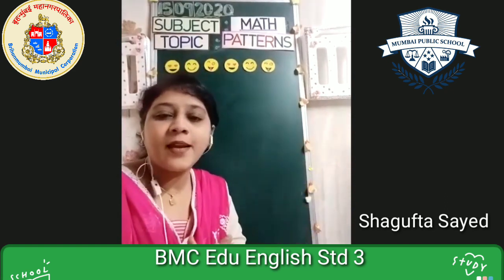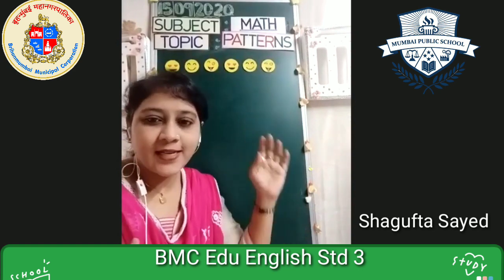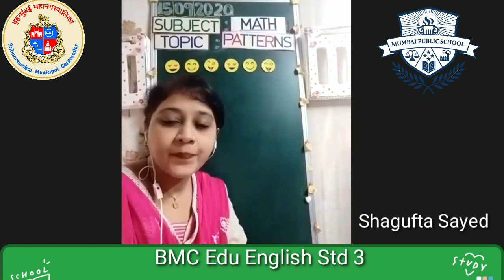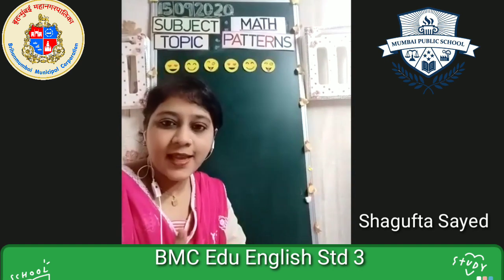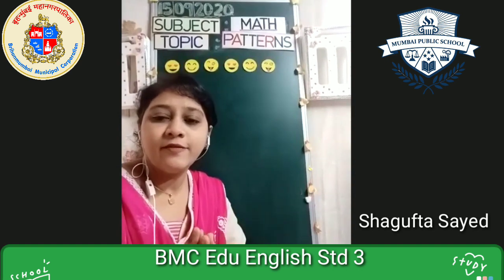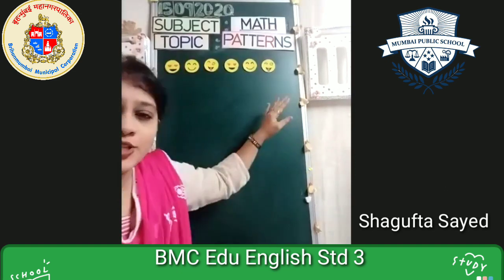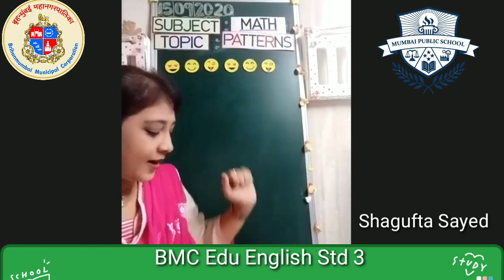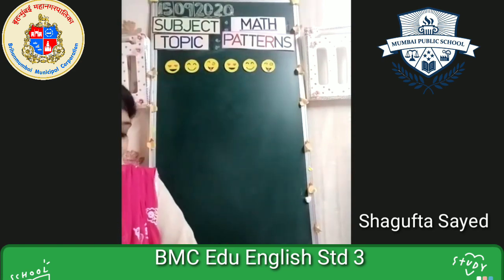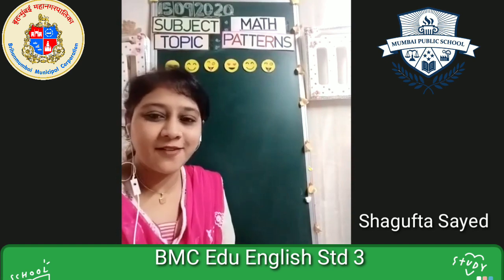This is known as a pattern. Anything. A pattern can be in anything. It can be an object. It can be smileys. It can be any drawing. It can be numbers, it can be alphabets or letters, anything which we are repeating, that is known as a pattern. So this was our first pattern. Next, what we are going to do is next, okay, this, my name starts with S.